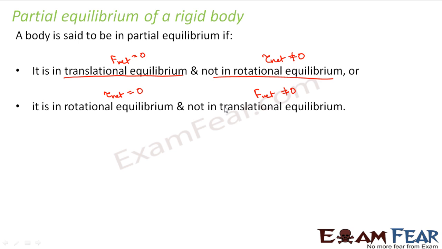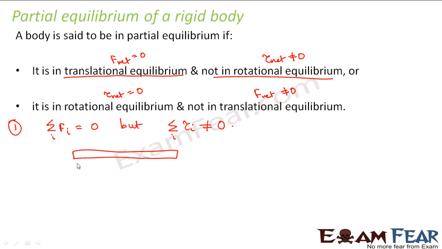Let us look at an example of the first scenario, where the body is in translational equilibrium. That means summation of Fi is equal to zero, but summation of tau i is not equal to zero.